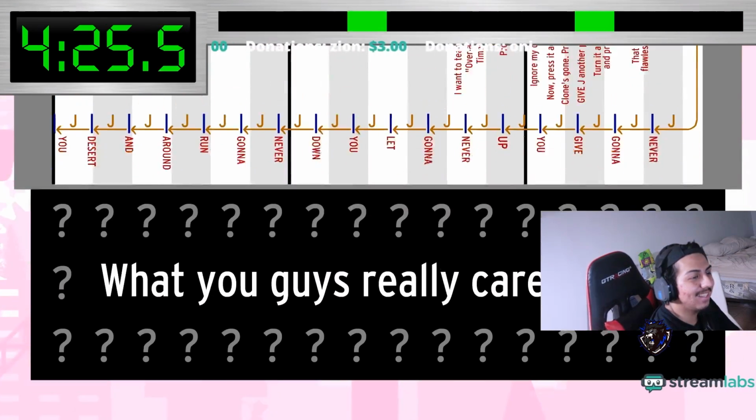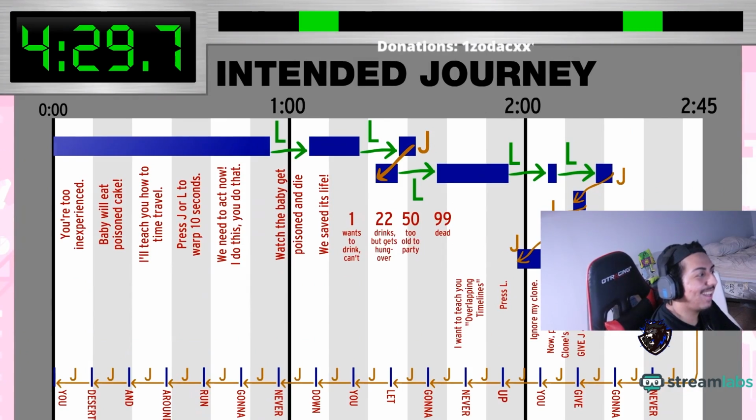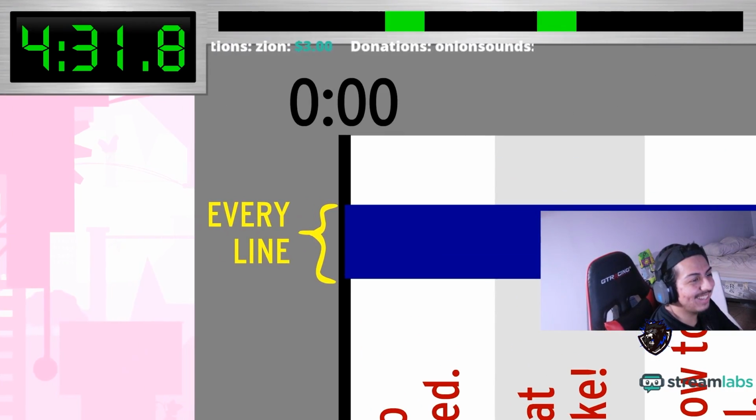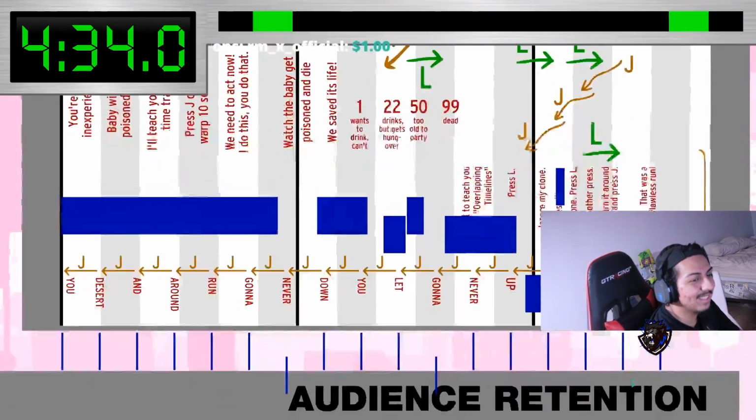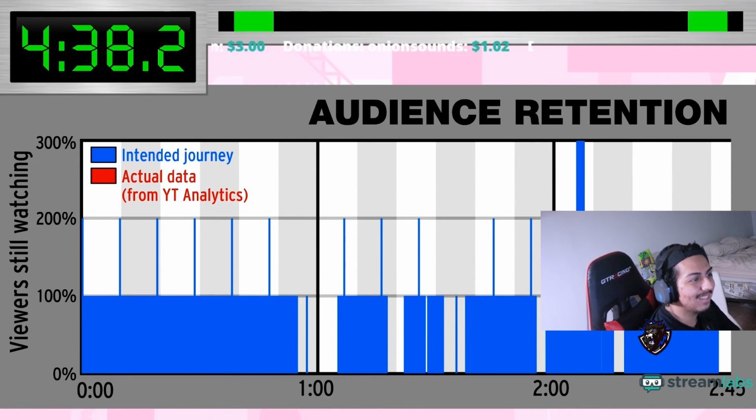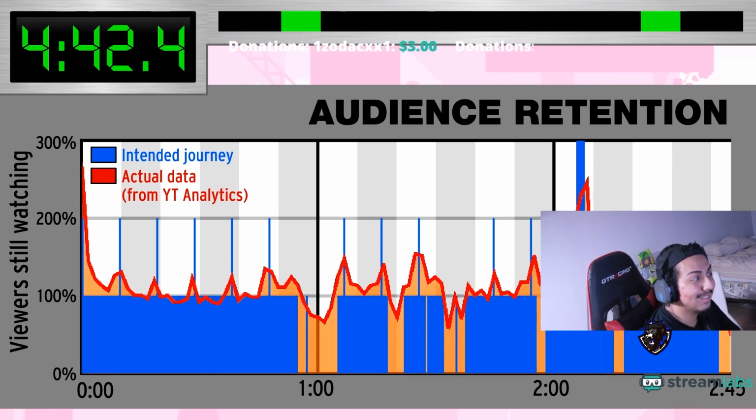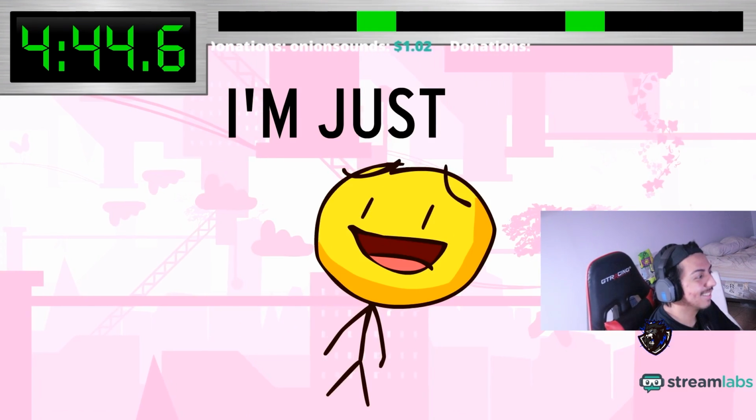I know what you guys really care about, the audience retention graph. So if everyone followed orders exactly correctly, then every line here should account for 100%, giving us this graph. When I say boop, I'll show the actual graph. Drumroll please. Boop. Ew, gross. It's so inaccurate. Don't worry, I'm just joking.